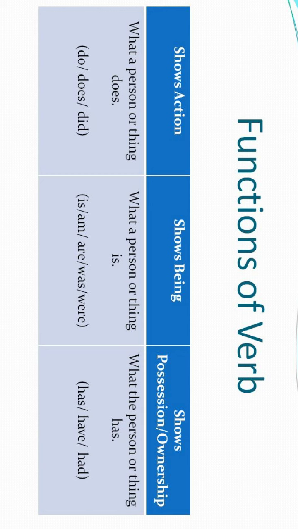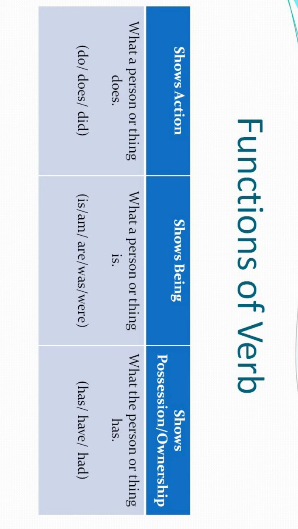Is, am, are, was and were lie under shows being. Are you a teacher, are you a student, right? I think you have heard all these sentences. I am a student, I am a teacher. So here am shows being, किसी का कुछ होना, right? Person or thing का कुछ होना, that lies under the shows being section.